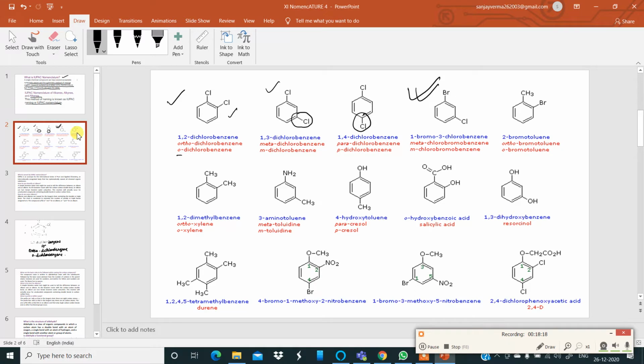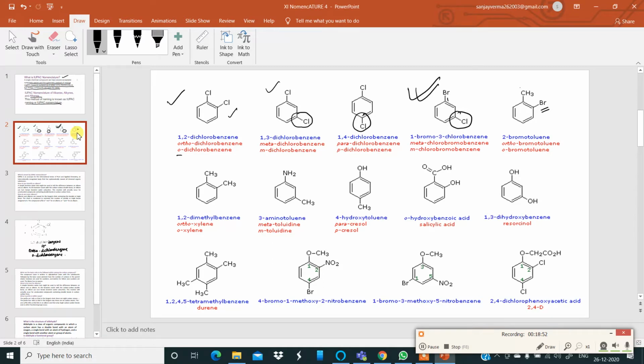Alphabetically, B comes before C, so this is taken as carbon 1. So it is 1-bromo-3-chlorobenzene, or we can say meta-chlorobromobenzene. Here, this is a methyl group and this is a bromine, so it is called 2. This methyl group dominates the halogen. So that's why you can call it 2-bromo.